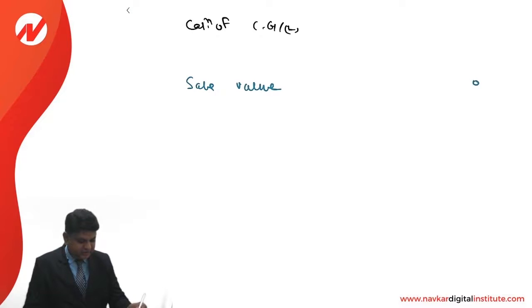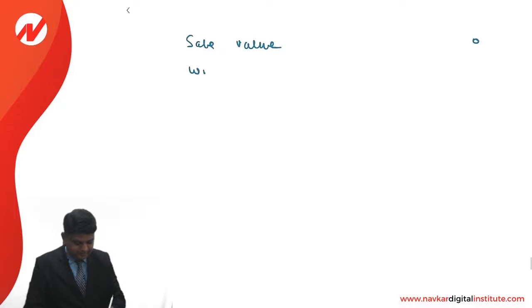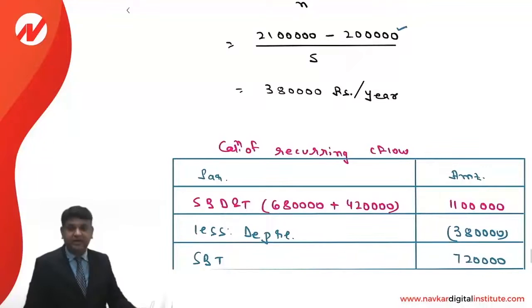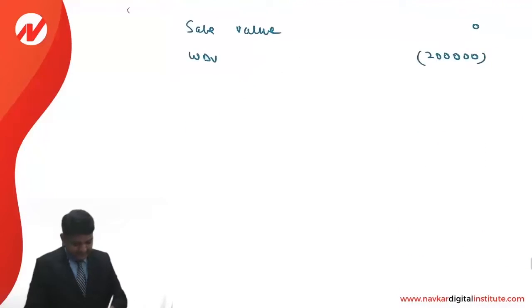So sale value of the software is 0 and its WDV is 2 lakhs, because we have claimed depreciation in such a way that it would have the WDV of 2 lakhs. So there is a capital loss of an amount of 2 lakhs.